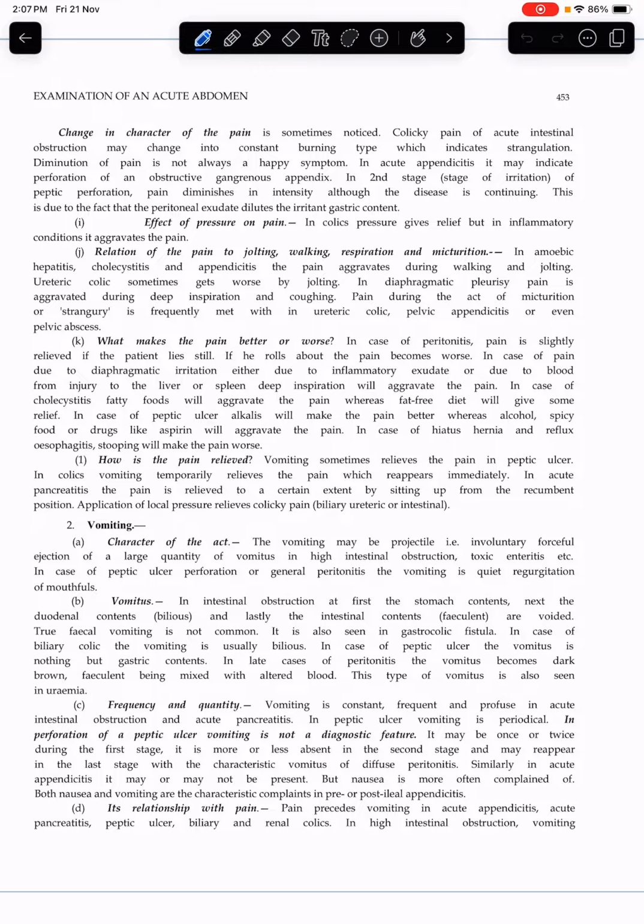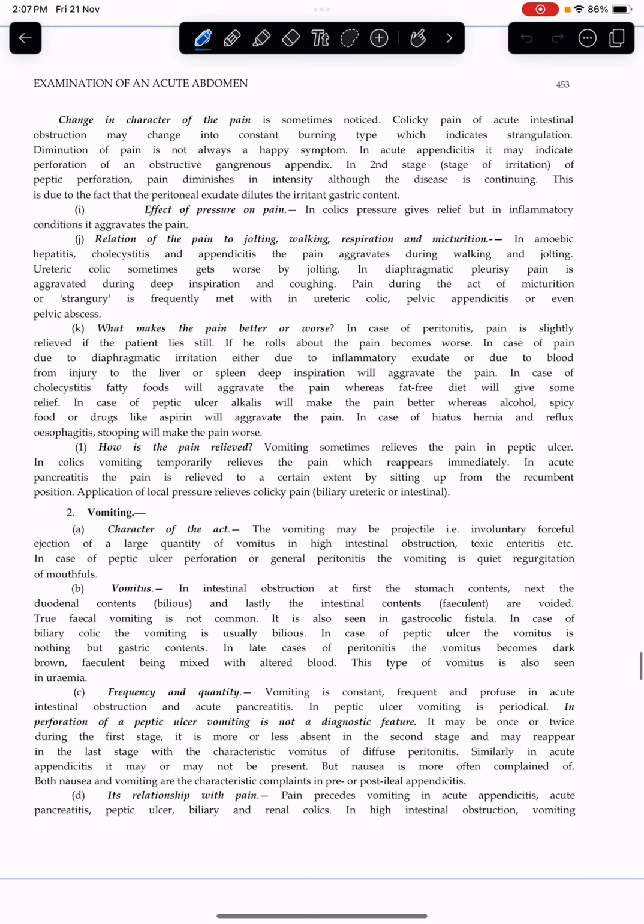In case of peptic ulcer, alkalis will make the pain better, whereas alcohol, spicy food or drugs like aspirin will aggravate the pain. In case of hiatus hernia and reflux esophagitis, stooping will make the pain worse.